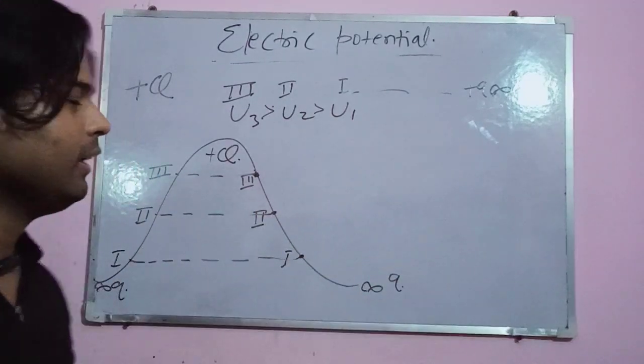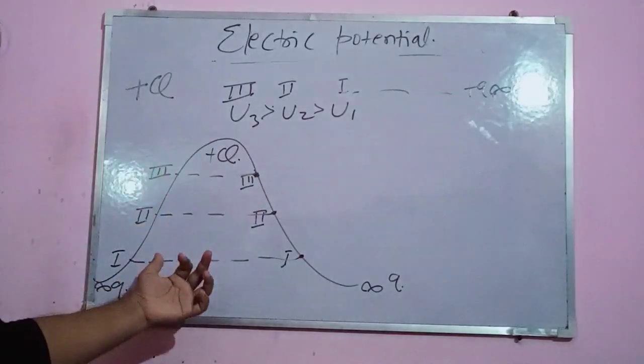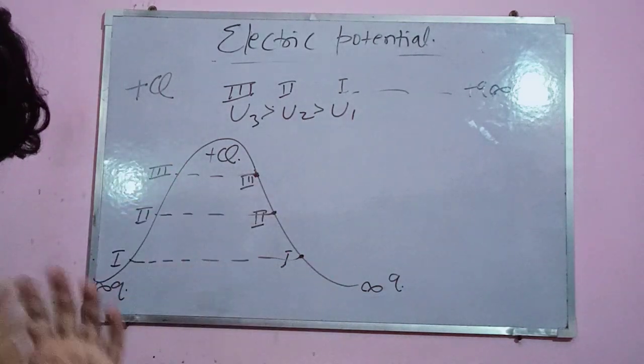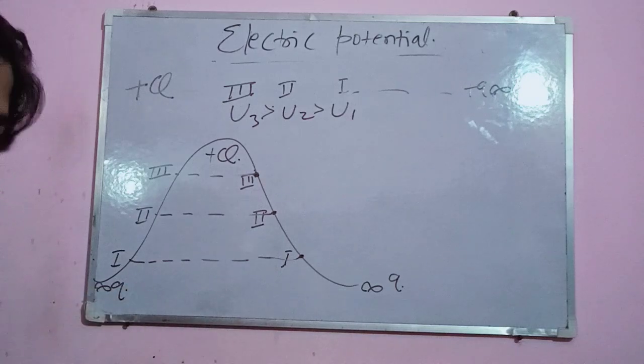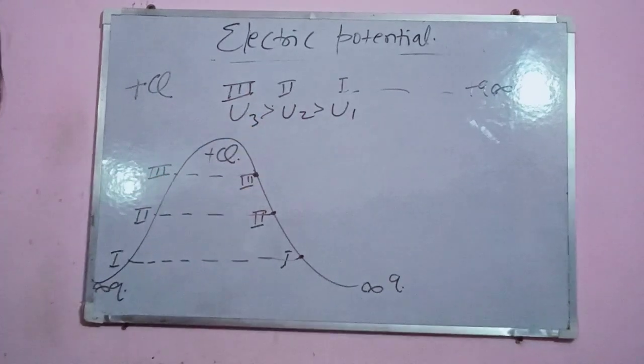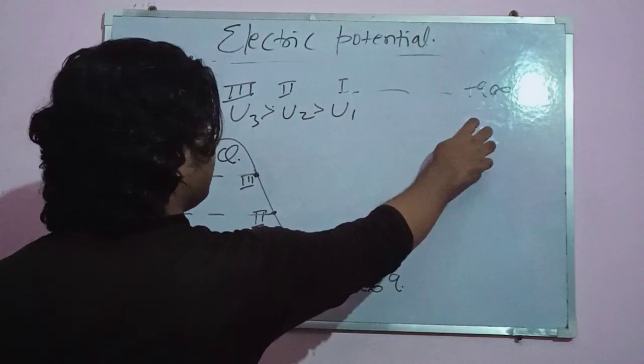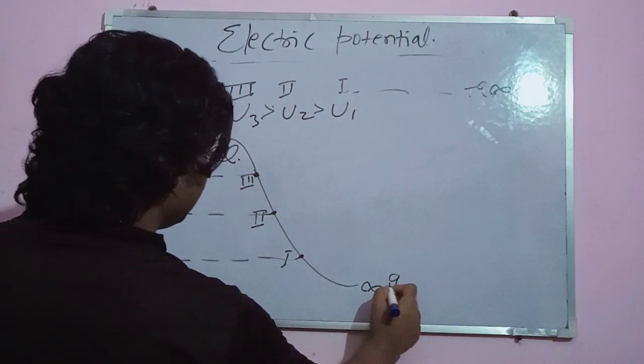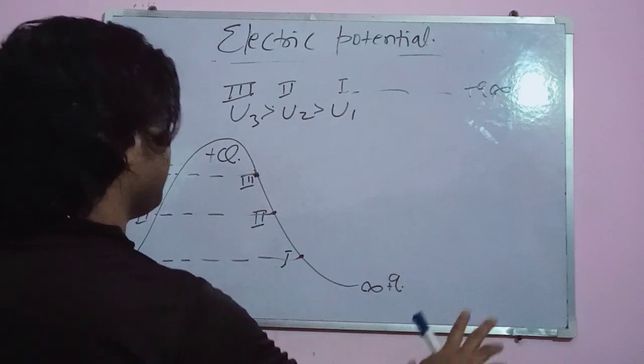It means that as it gets closer to plus capital Q, a small plus q has to put in more energy. And that's a striking feature. It's something like climbing a hill. Plus q starts its journey from a plane where it requires no energy.